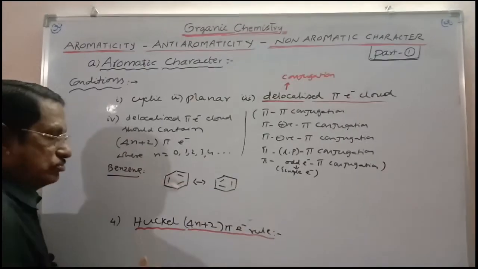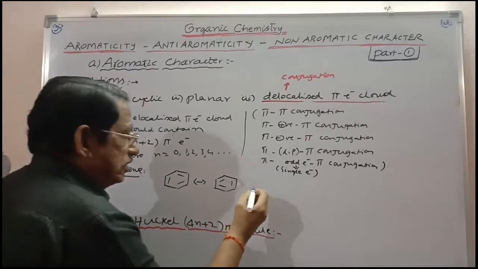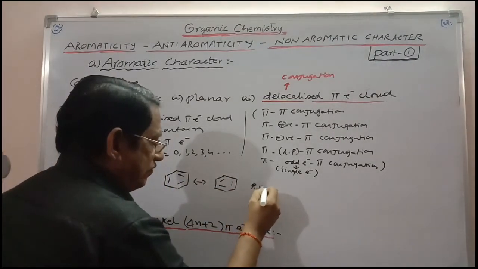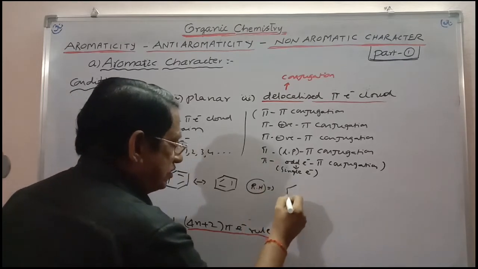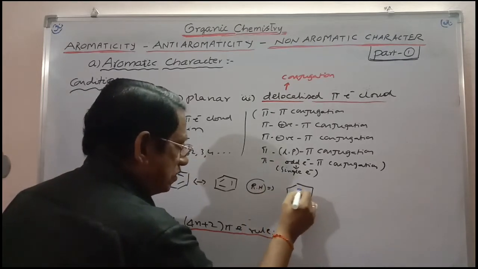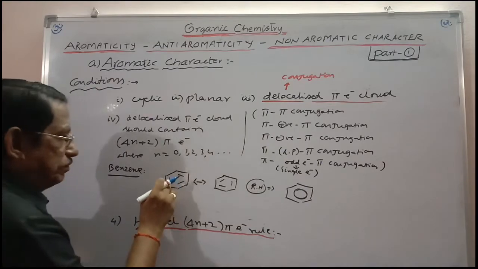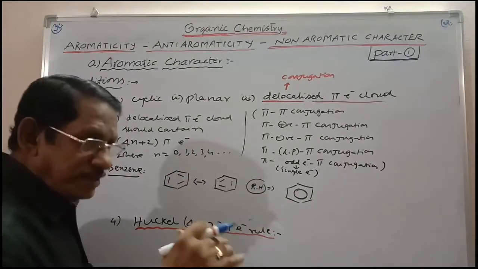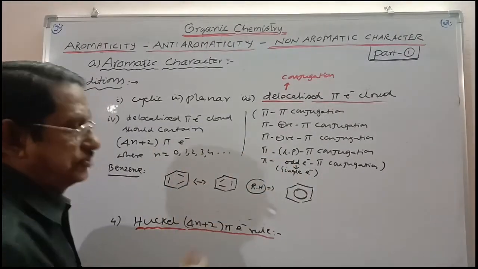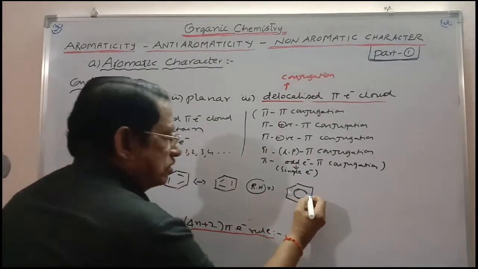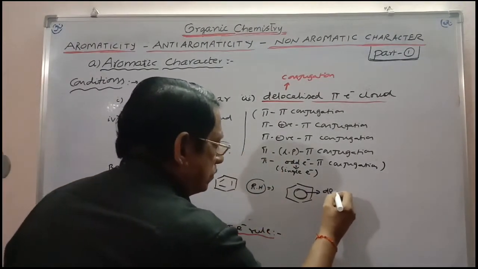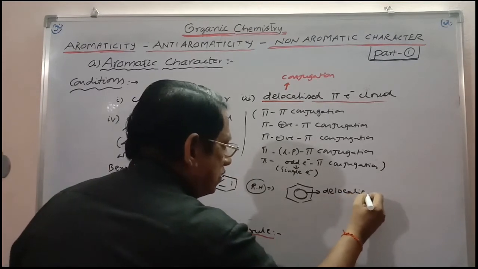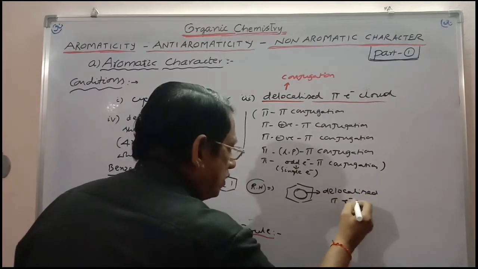Put these two in common form, you can write the resonance hybrid for this. Because there is pi-pi conjugation, 3 pi bonds in conjugation, all these 3 pi bonds will be delocalized over all 6 carbons. And this is the delocalized pi electron cloud.